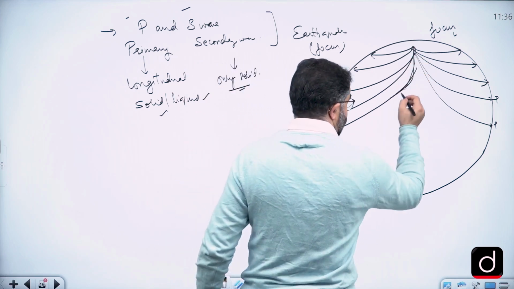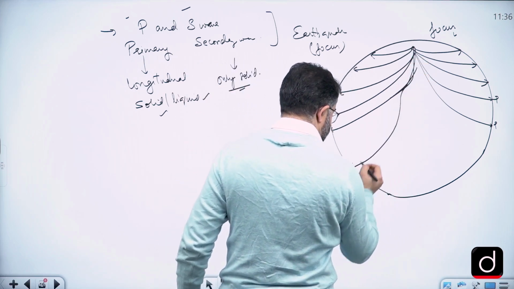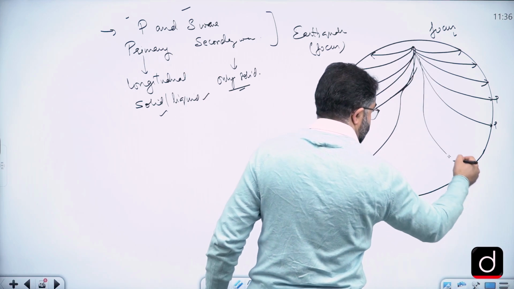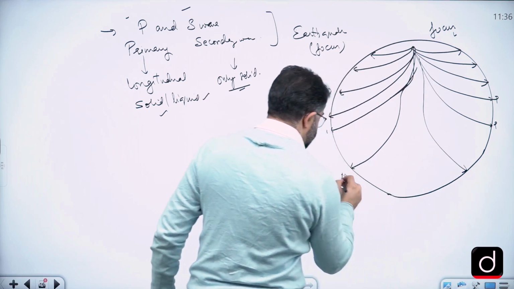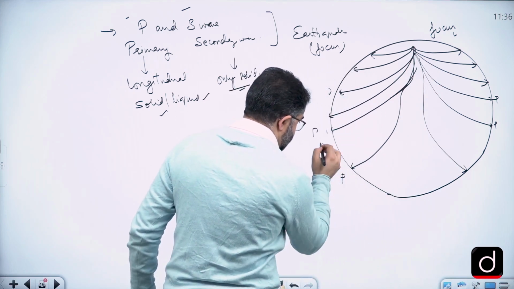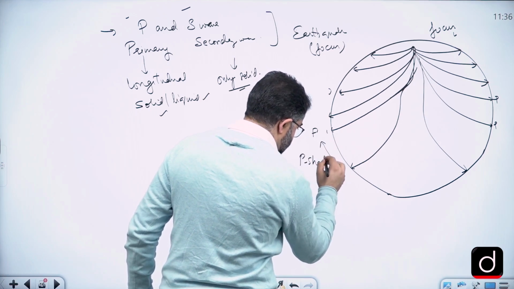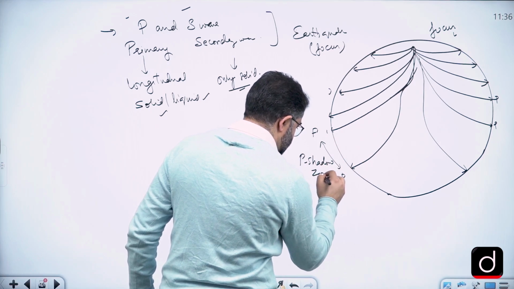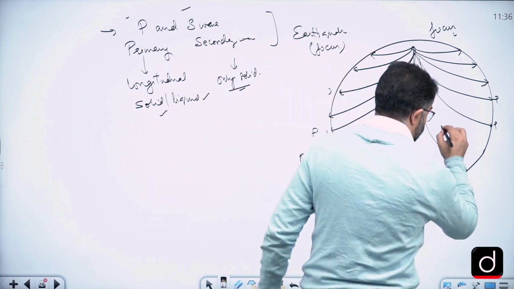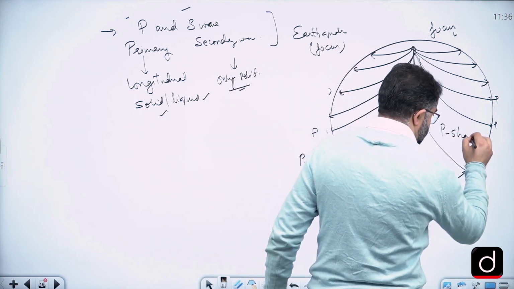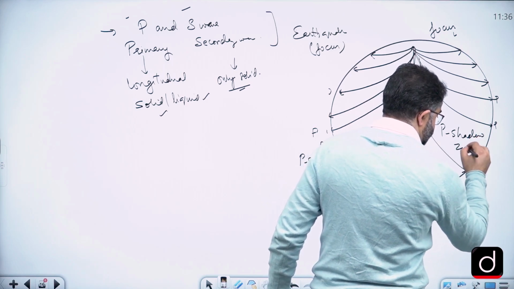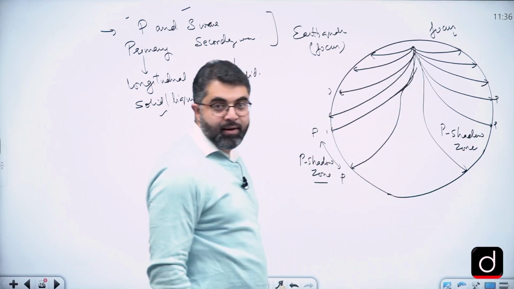But after a while the P waves get diverted. So here we have this zone called the P shadow zone, right?